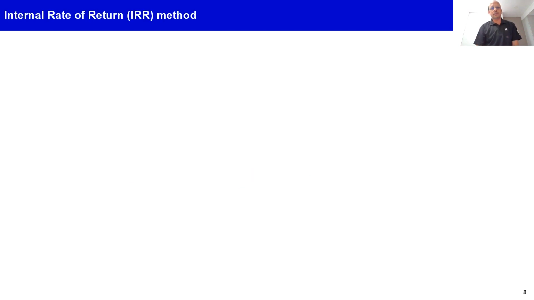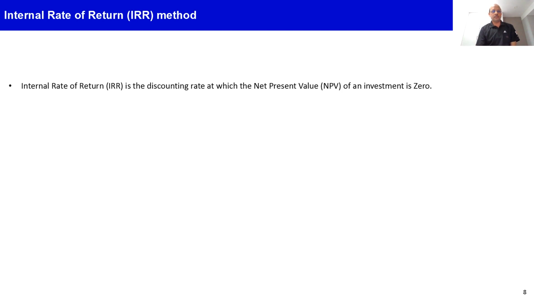Now let's understand the next method, the IRR method. IRR is basically the discounting rate at which the net present value of an investment becomes zero.